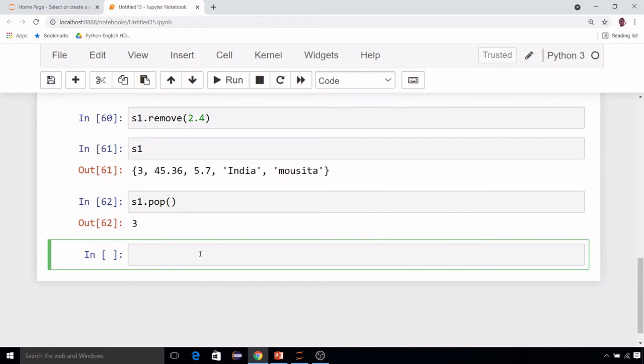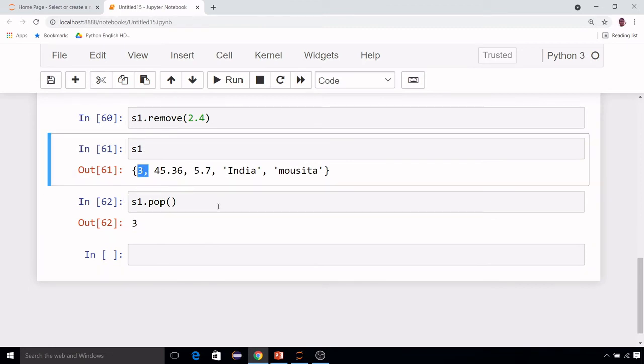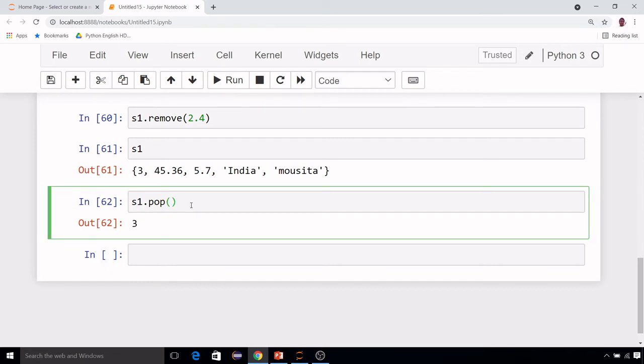Pop will by default remove any element. Here actually it is removing the first element, not the last element. Be very careful about this. It will remove the first element. In set, it is just the opposite of list.